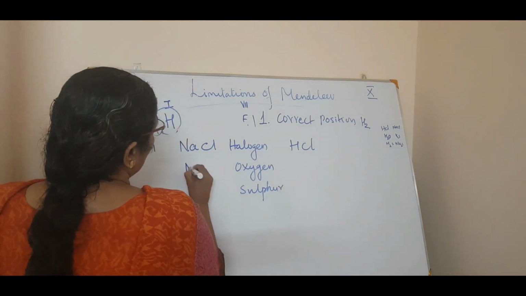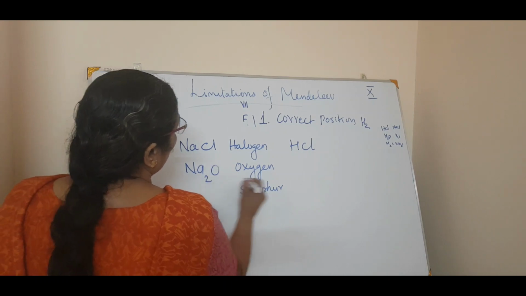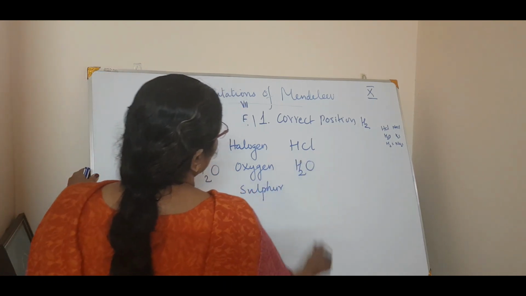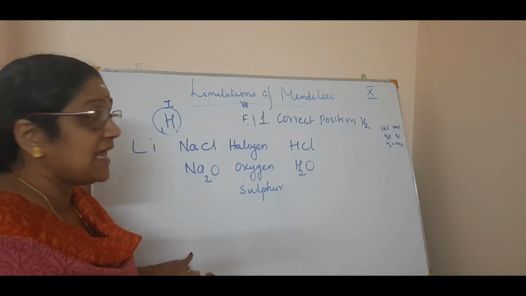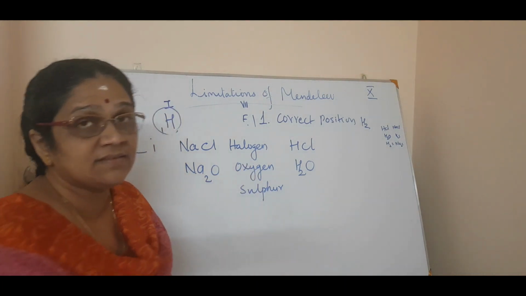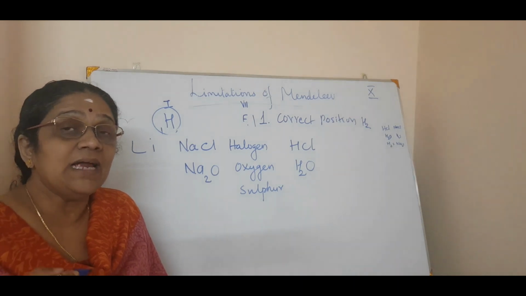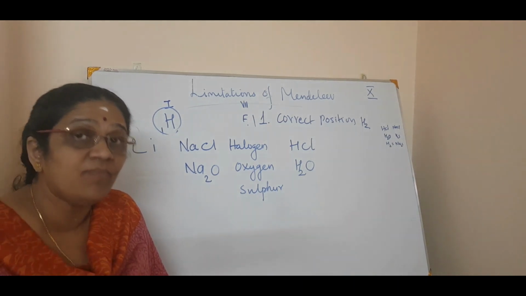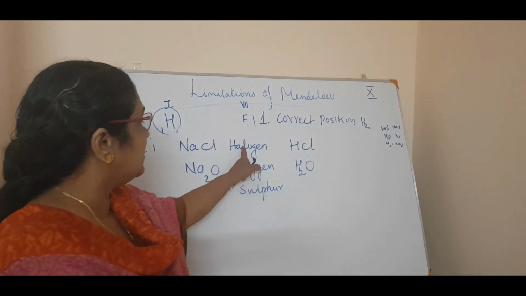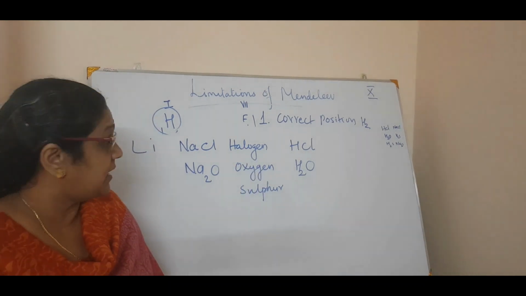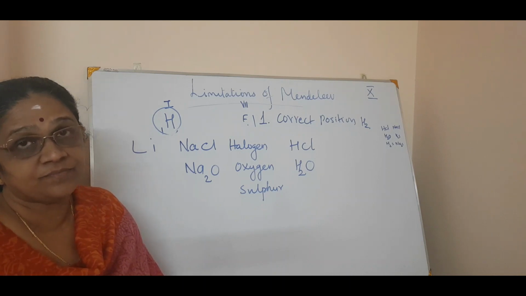For oxide, Na2O, here it is H2O. As alkali metals react with these three elements, hydrogen also forms the same types of compounds with halogens, oxygen and sulfur.